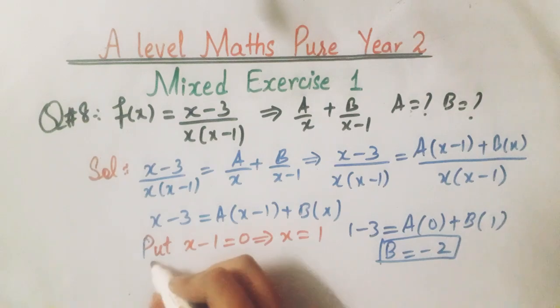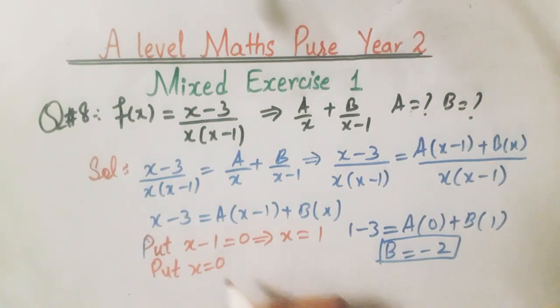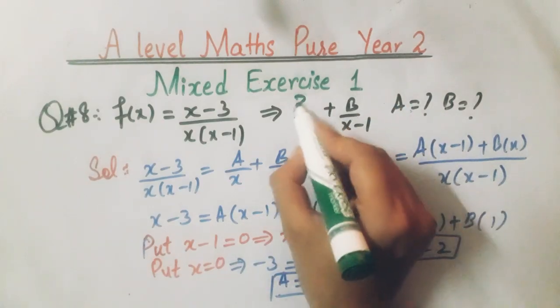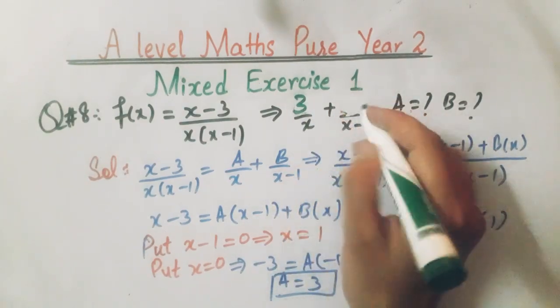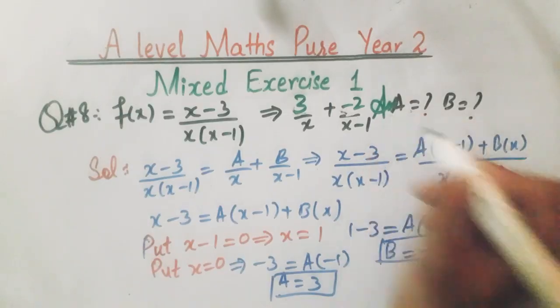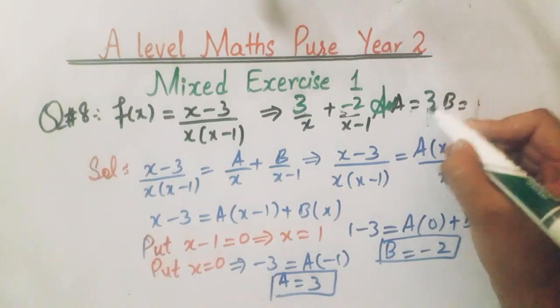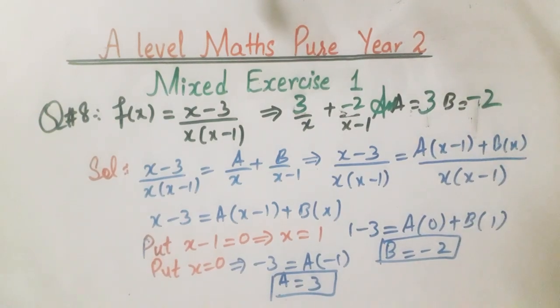Now we will put x equals 0. This implies that minus 3 equals a into minus 1. Then the value of a is 3. Now we will substitute these values in this answer. So a is 3 and b is minus 2. So this will be the answer. We will again write the values: a is 3 and b is minus 2. Now we will solve question number 9.